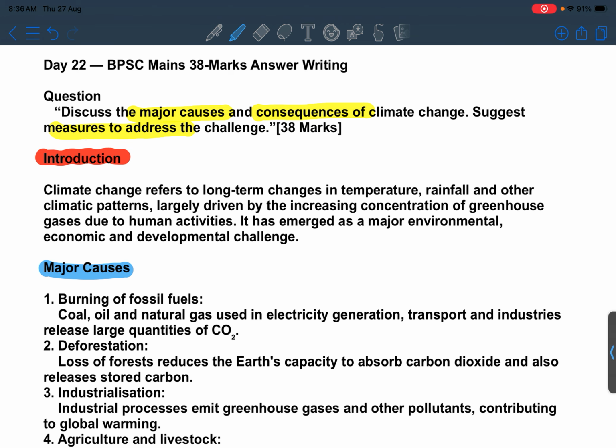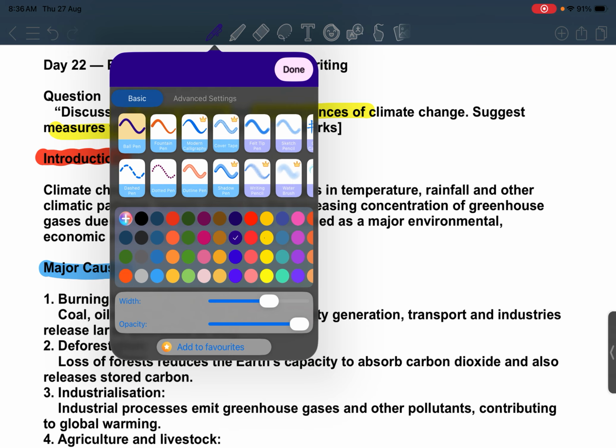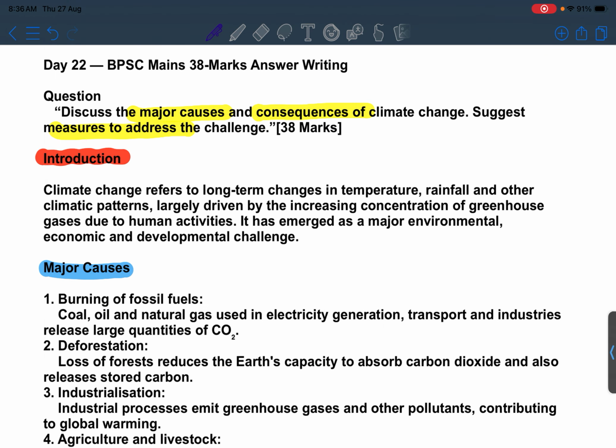So we have to mention three things: the major causes, its consequences, and measures to address the challenge. We have to address all these things in our answer writing regarding climate change.